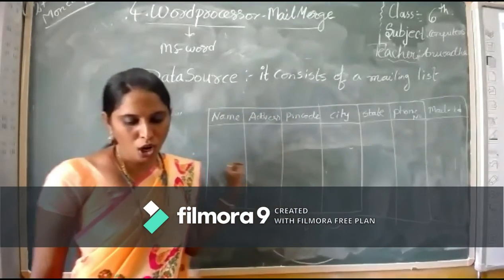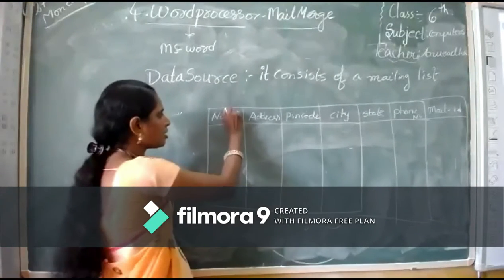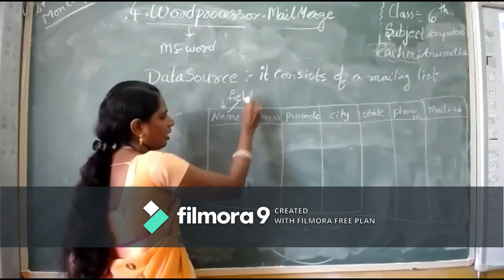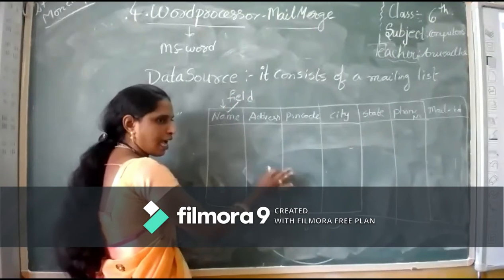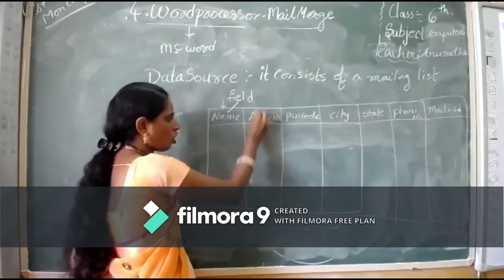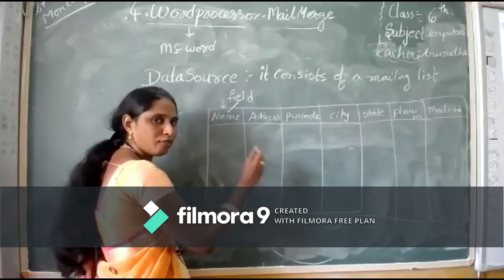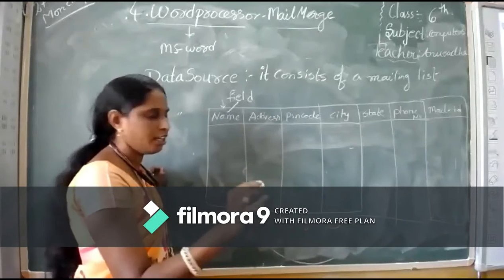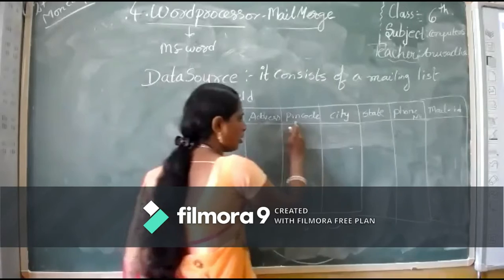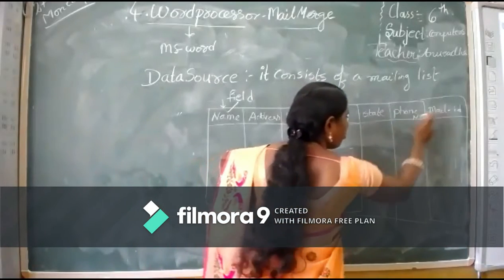Now this name we call a field. In tabular form, how many fields do we have? Normally these are columns and these are rows. That we have learned in our third lesson. Here, now we are giving some names: name, address, pin code, city, state, phone number, mail ID.